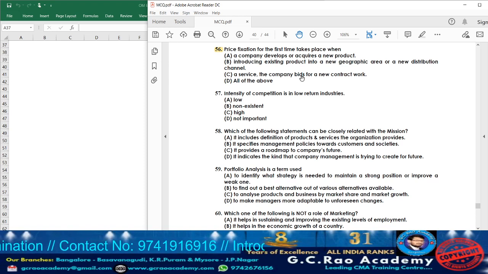Option C, service, the company bids for a new contract work. If they are bidding to obtain a particular contract, in this situation also the organization has to fix the price. So accordingly, the answer will be option D, all of the above. Under all the above conditions, the price fixation will usually be done by the organization for the first time.